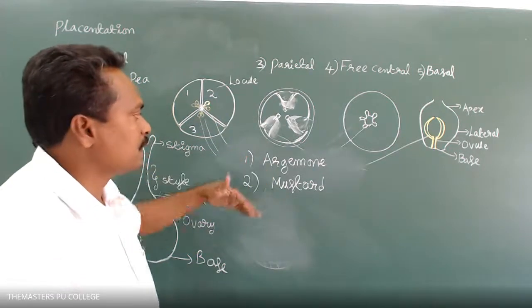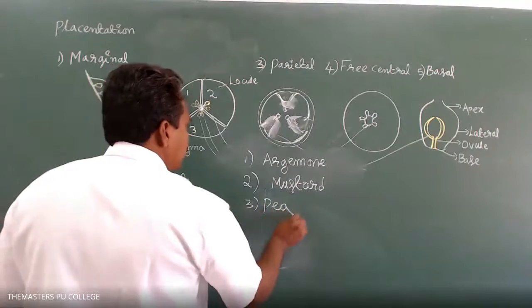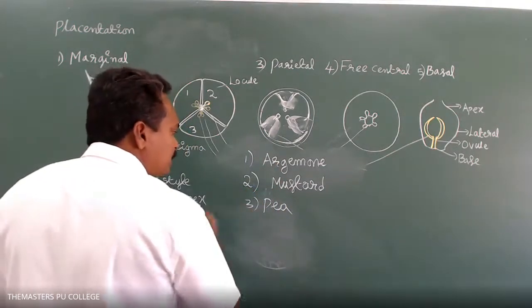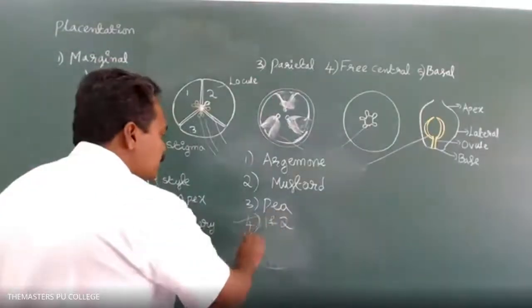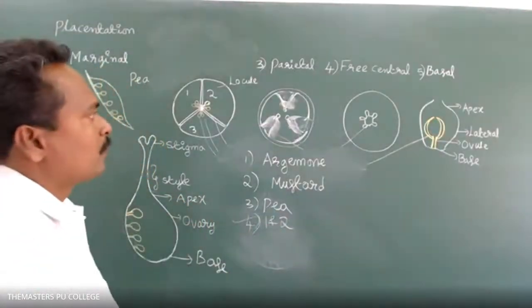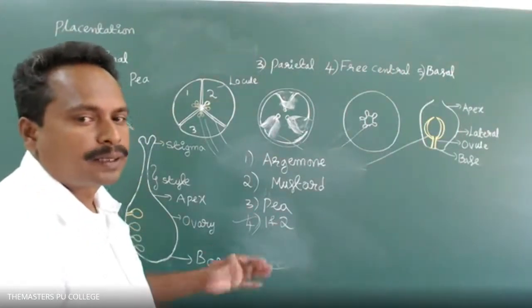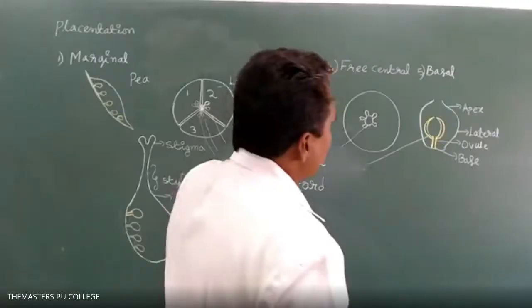Parietal placentation is seen in: option 1 is Argemone, option 2 is mustard, option 3 is pea plant, option 4 is 1 and 2. Option 4 is the correct answer, 1 and 2. Right. What is the next one? The next type of placentation is free central placentation.